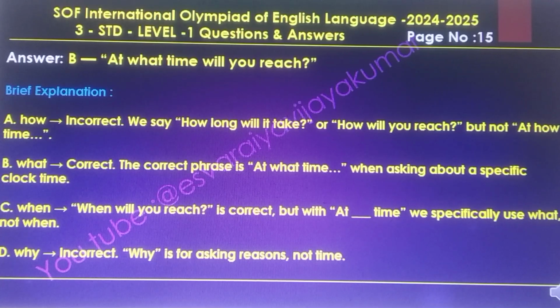Option B, what, is correct. The correct phrase is "at what time" when asking about a specific clock time. C, when. "When will you reach" is correct, but with "at dash time" we specifically use what, not when. D, why, is incorrect. Why is for asking reasons, not time.